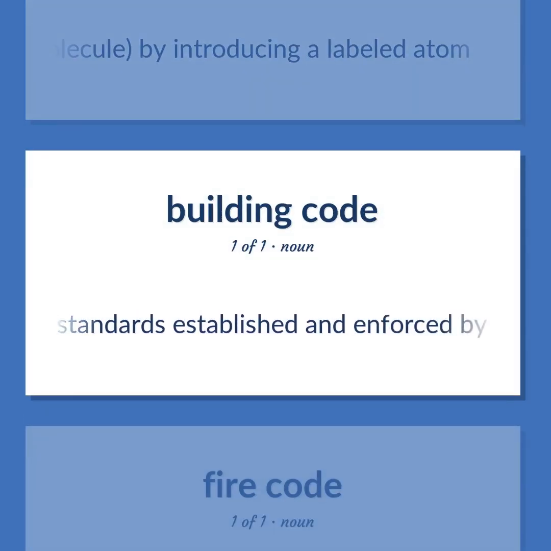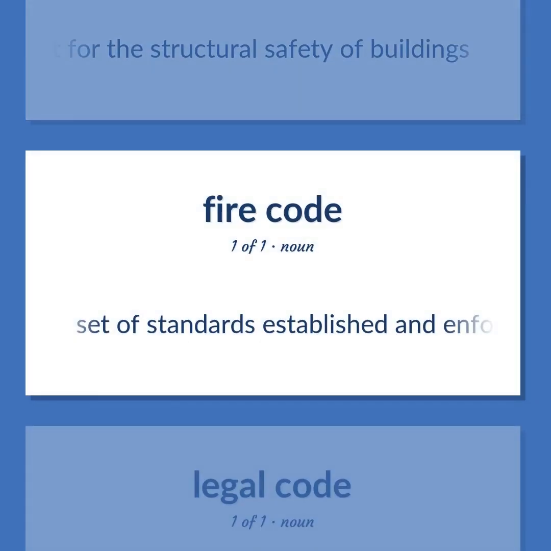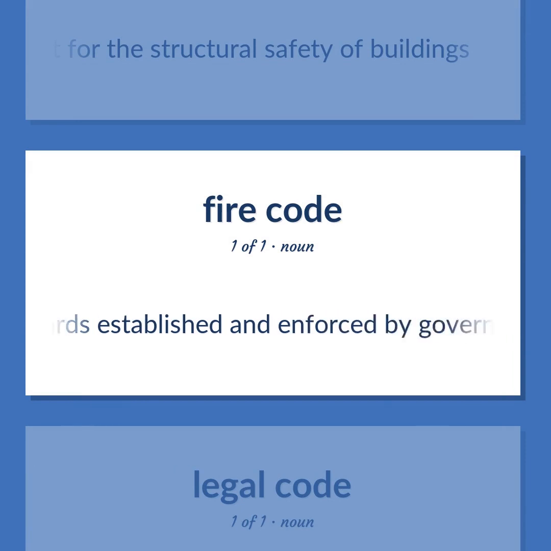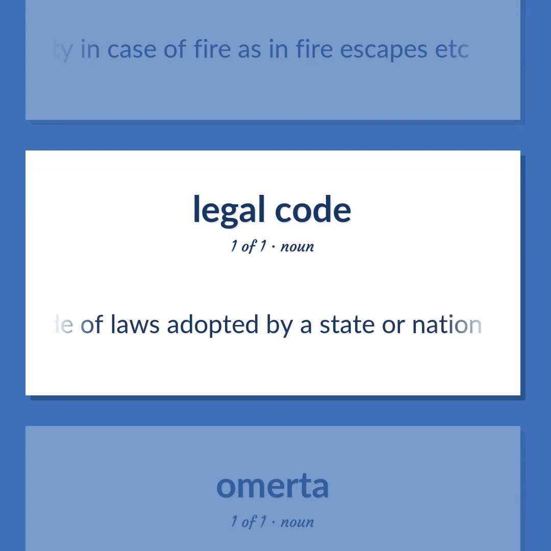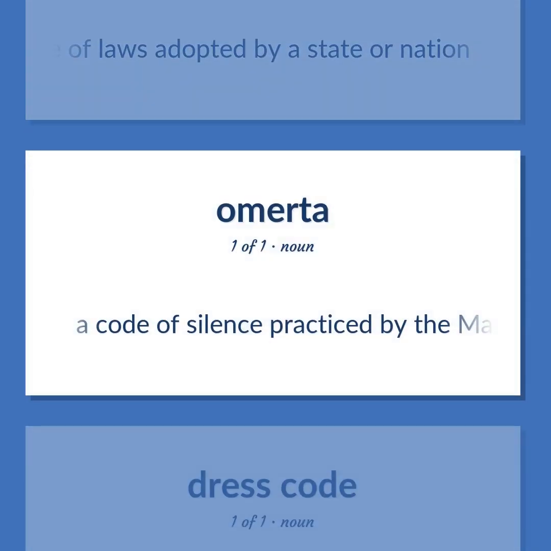Set of standards established and enforced by local government for the structural safety of buildings. Set of standards established and enforced by government for fire prevention and safety in case of fire, as in fire escapes, etc. A code of laws adopted by a state or nation. A code of silence practiced by the mafia: a refusal to give evidence to the police about criminal activities.